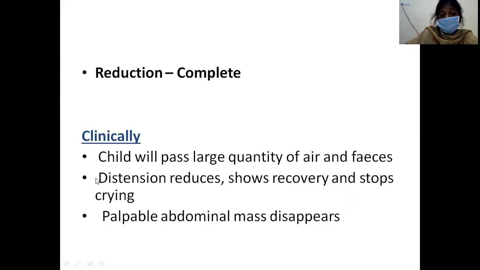And also you can appreciate that the abdominal distension, which was present earlier, will be reduced, and there will be recovery, and the child stops crying. Similarly, the palpable abdominal mass, the sausage-shaped mass, will disappear. These are the findings you will feel clinically once the intussusception is reduced.